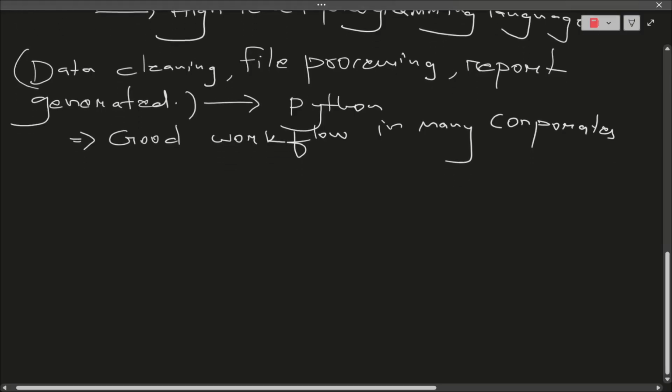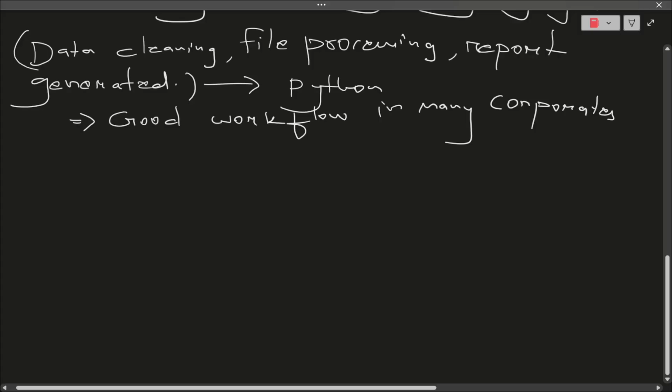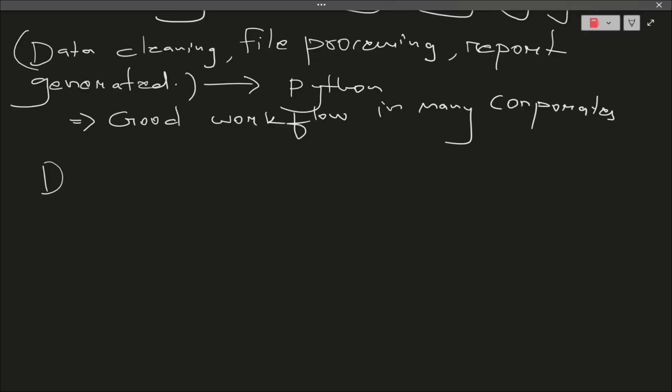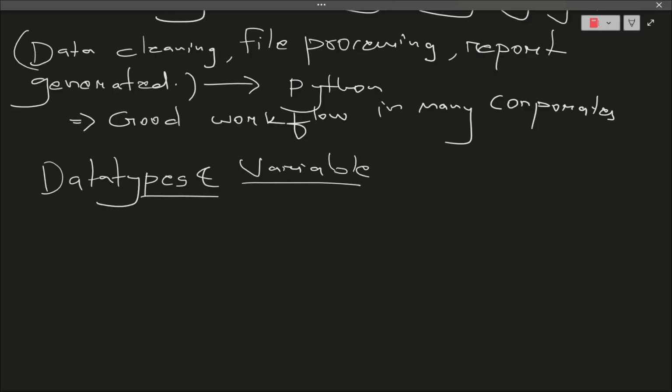Usually whenever we keep data, there needs to be some form to store it, right? So now I will tell you there is a term, data types. What are these data types and what are these variables that you are just writing now? Let me convey this. Actually these are the places where our data are stored. Usually data are stored in the form of variables and in the form of objects.